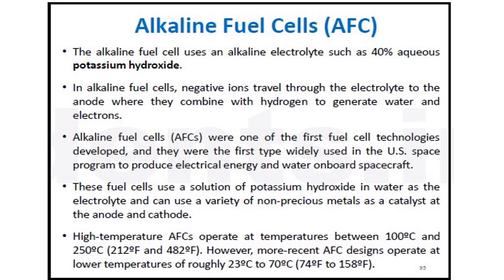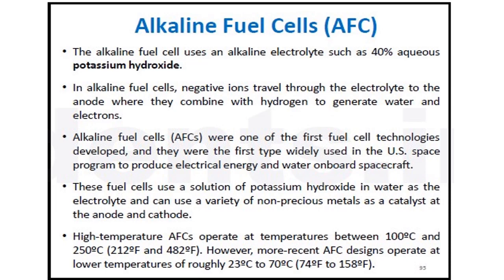In the anode, we have hydrogen fuel, and in the cathode, we have oxygen. So the negative oxygen ions will combine with the hydrogen, because in the anode we have hydrogen, to generate water and electrons.